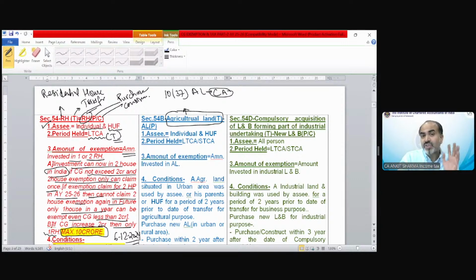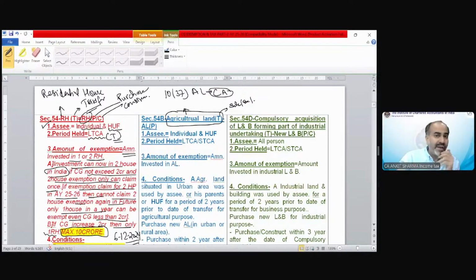But now, agricultural land transfer. Transfer includes sale, exchange, barter, and even compulsory acquisition is inclusive. Suppose the property has not been used or compensation received before. So section 10(37) is only for compulsory acquisition, but section 54B considers sale, exchange, and every other aspect of transfer also. So that's why they both are different. If it is a case of section 10(37), definitely we do not need section 54B, it would not be applicable there.